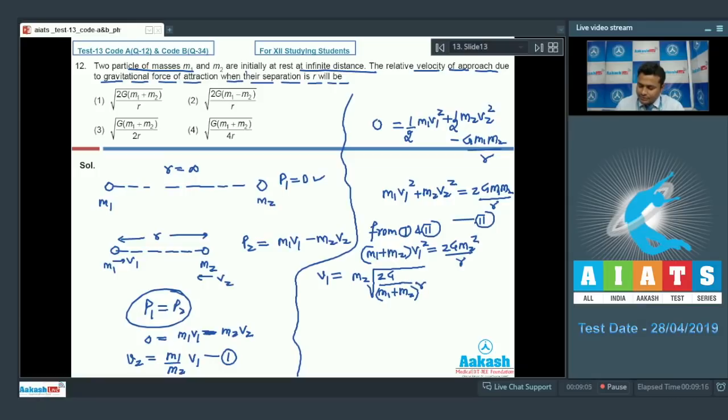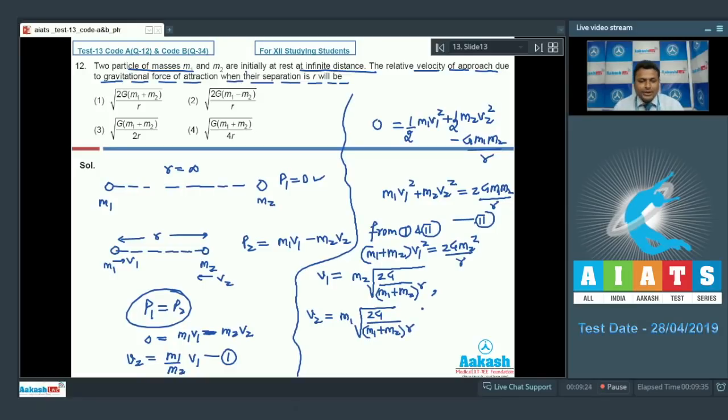Now similarly we can calculate v2 from equation 1. We will get v2 as m1 under root 2G upon (m1 plus m2) times r.